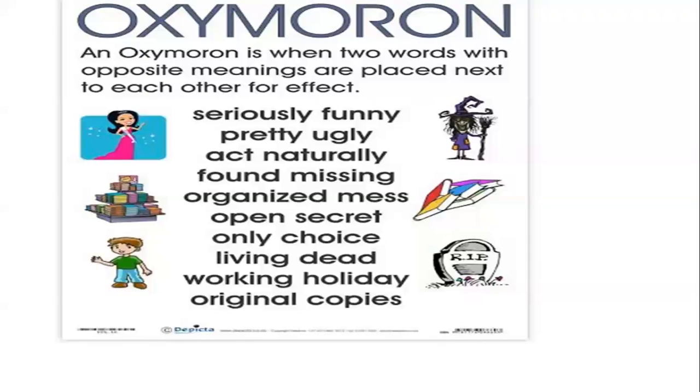Found missing. Organized mess. Open secret. How can a secret be open also? Only choice. Now, only means we are limited to this choice only, but choice means we do have a variety of choices. Living dead, as is clear from the example, there is use of oxymoron. Working holiday. How can a holiday be working? But they are used together. Original copies, copies imitation. Original is something which is genuine. Still they are used together. So this is oxymoron.